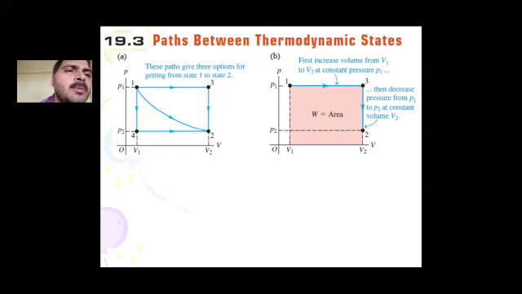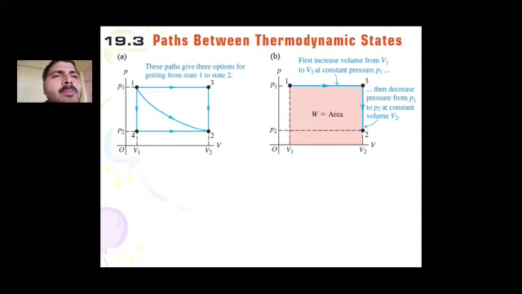Now in the second process, that is from point 3 to point 2, the change in volume is 0. The initial volume is V2, and the final volume is also V2. So the change in volume is 0, so we have dV is 0, so there is no work done.